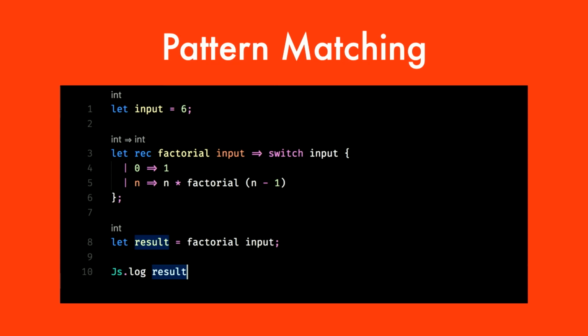this is how you do a recursive function. Here, I've used a slightly different syntax, just to illustrate that there are two ways to write functions in Reason. So here, this is the name of the function. This is the value that we're passing. I've omitted the function keyword. This is like a shorthand notation to write it. You can also write it in the more JavaScript-similar way if you feel more comfortable with that. Again, it's completely up to you. And here, I switch the value, right? And I say if it's 0, return 1. If it's n, do n into factorial n minus 1.